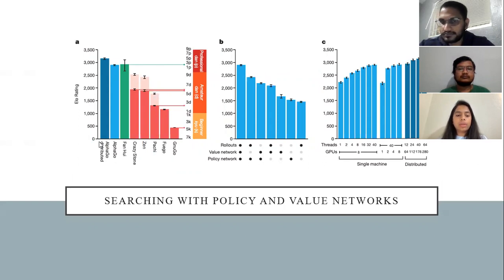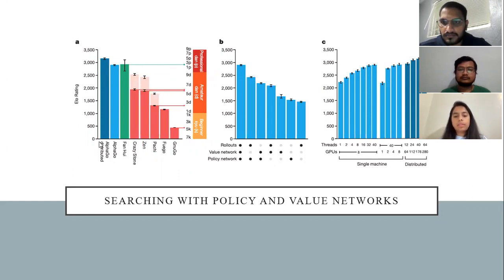AlphaGo uses a Monte Carlo search, which is in short represented as the MCTS. Many things are predicted at the tree edge, like state, action, action value, visit count, and the prior probability. Now, if we reach a leaf node with nothing below it, we can create a new leaf node. This is done by injecting the current state and the action into the SL policy network, resulting in a new state. We also keep track of the likelihood of it happening.